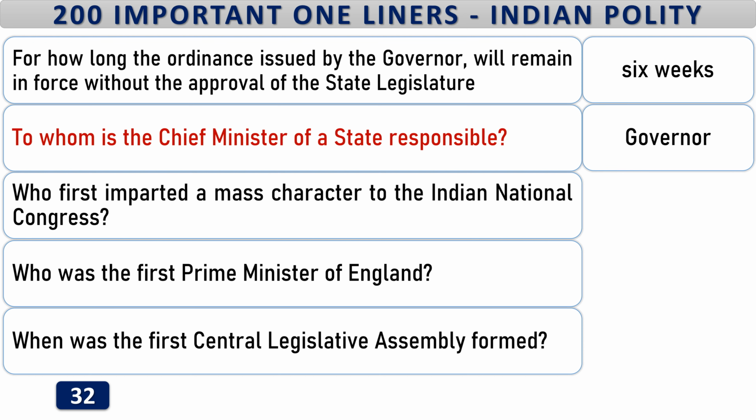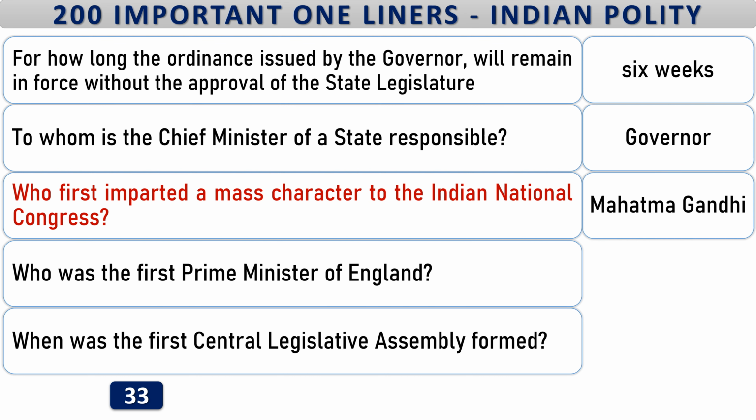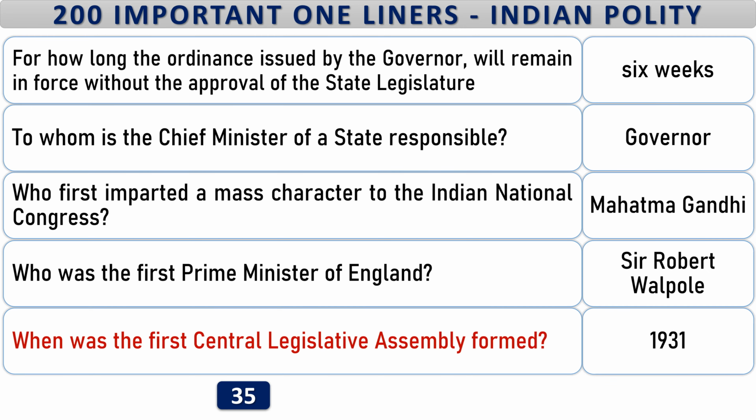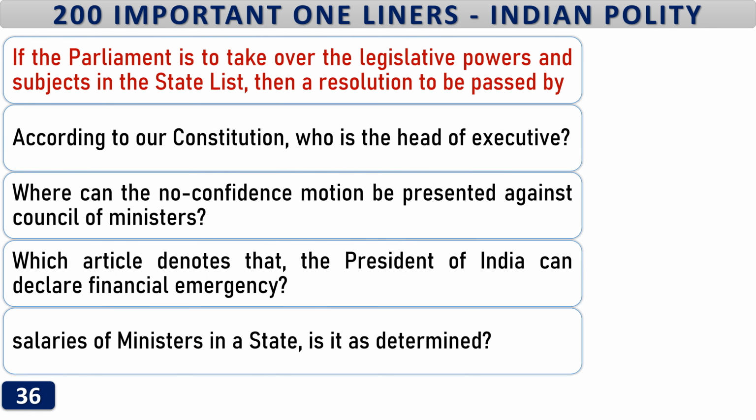Governor. Who first imparted a mass character to the Indian National Congress? Mahatma Gandhi. Who was the first Prime Minister of England? Sir Robert Walpole. When was the first Central Legislative Assembly formed? 1931. If the Parliament is to take over the legislative powers and subjects in the state list, then a resolution has to be passed by Rajya Sabha.